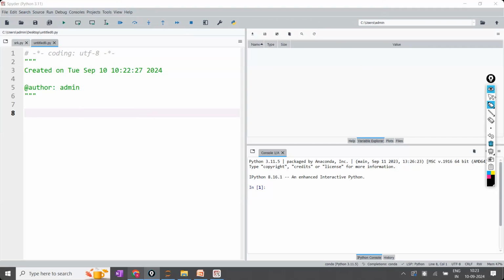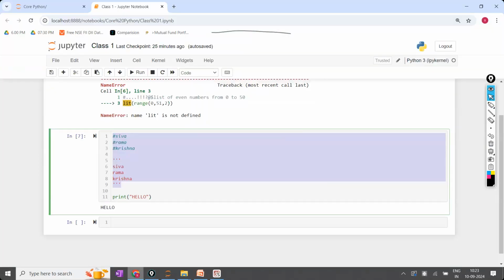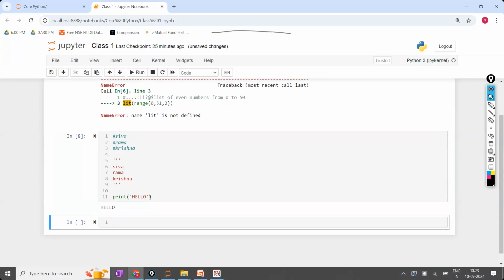Sir, for example, earlier you did print hello. Here I have written double quotes. Instead of double, I'm writing single. Single open, single close. The answer is also the same. Wherever double quotes are there, if you write a single quote in that position, it is not a problem. But where triple quotes are there, you have to use three of them, either single or double. The choice is yours, but three you have to use.